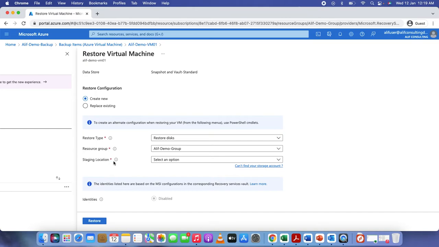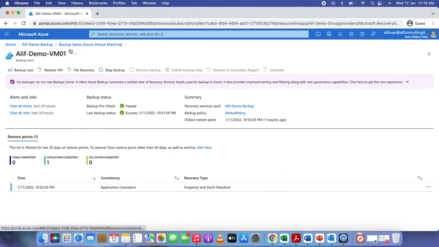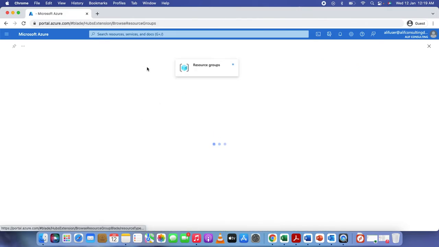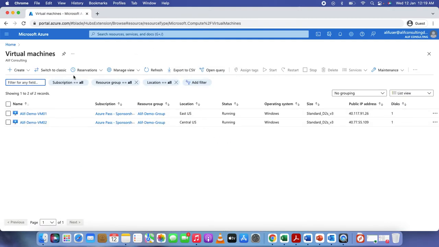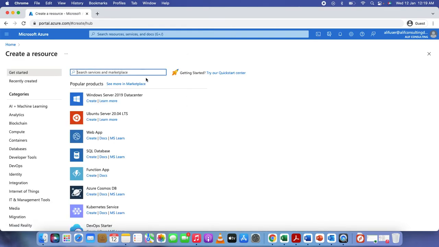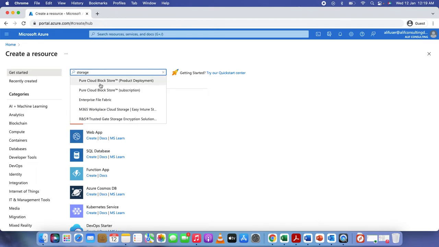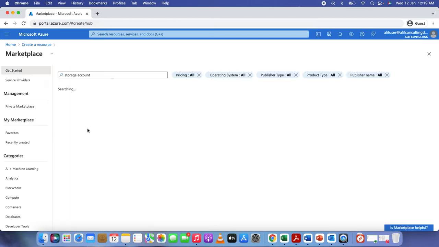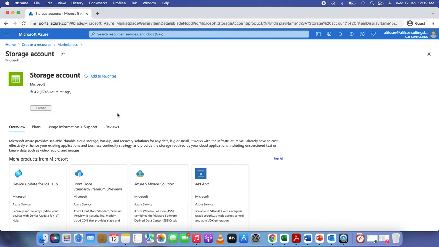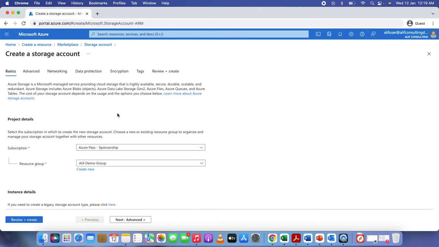So it's asking for the storage account. Let me go ahead and create one storage account in the East US. I think I have my VMs in the East US, right? Yep, it's in the East US. So let me create one storage account in the East US, and let's see if that works. Storage account. Yep, this is here. Let me go ahead and create one storage account in the East US.